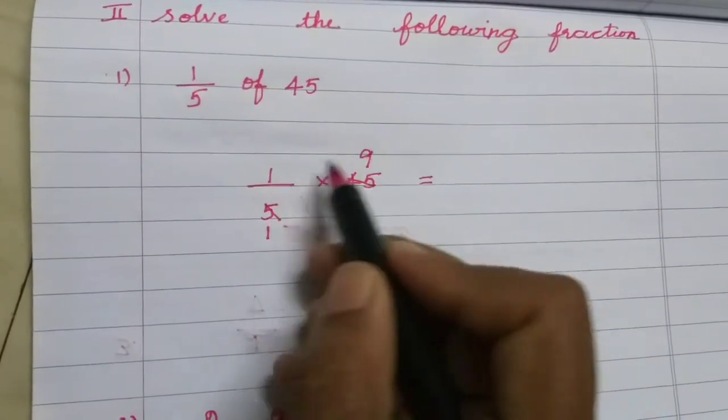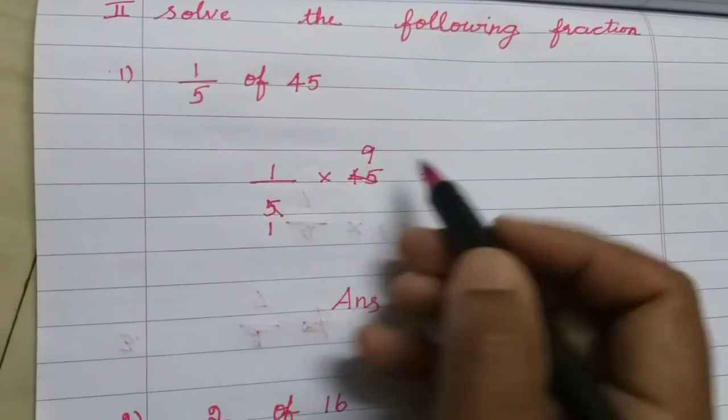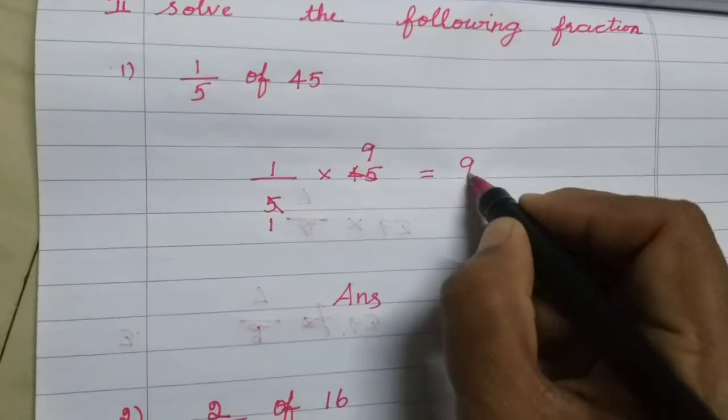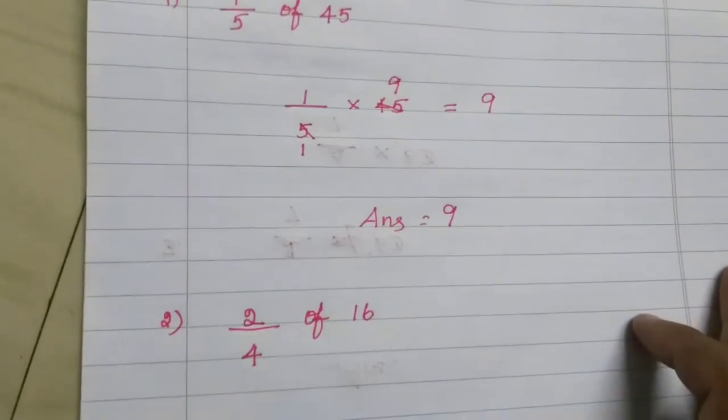So here 2 numbers are there. So 1 into 9. 1 into 9 means 1 9s are 9. So the answer is 9. Okay, this fraction answer is 9.